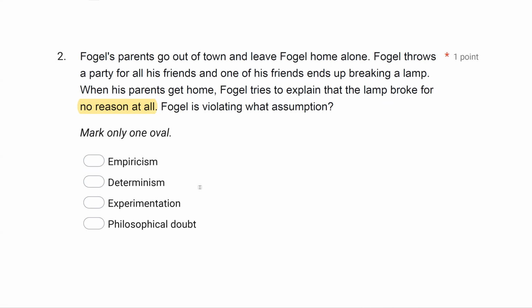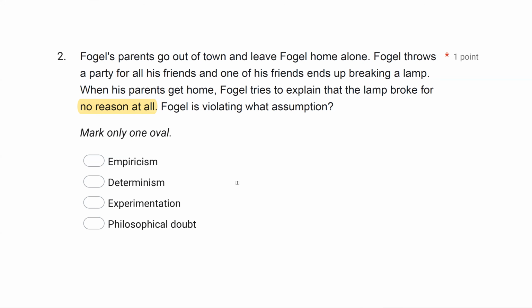When you say there's no reason at all, there's no explanation, you're violating determinism because everything is determined. Things happen for a reason. We know there are antecedents, there are consequences. Changes in the environment lead to outcomes. Fogel saying there's no reason at all is making the claim that there is no determinism, which we know is false. What about experimentation? Well, Fogel and his parents aren't experimenting on anything, so he's not violating nor is he engaging in experimentation.